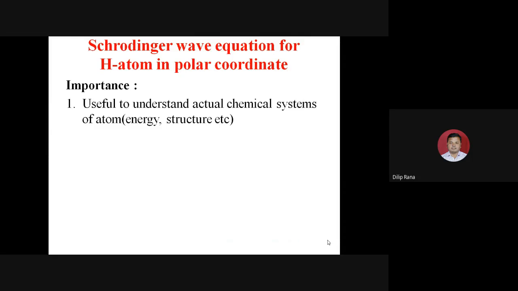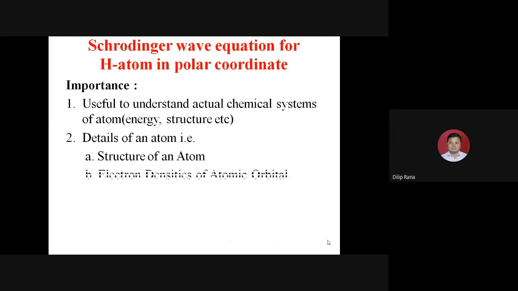If we elaborate the word structure, it gives details like orbitals, electron density and the atomic orbital. So if we understand the Schrodinger wave equation for hydrogen atom in polar coordinates, we can have real information of energy, structure, electron density of the atom and shape of atomic orbitals.